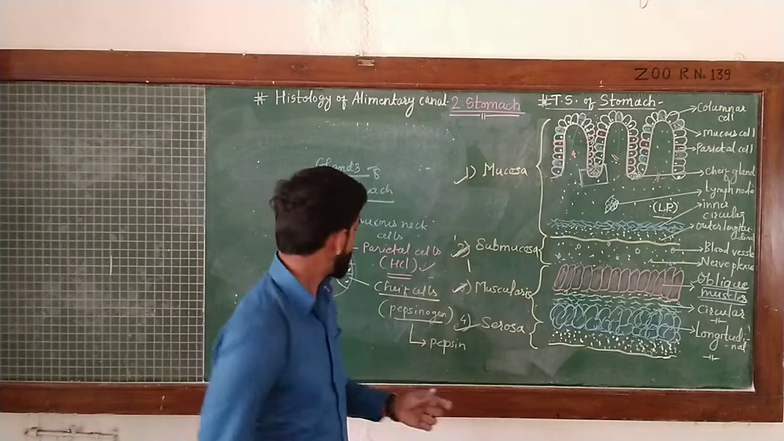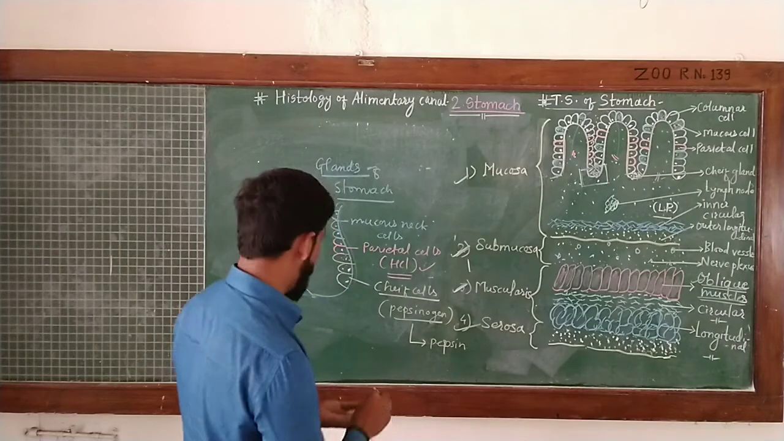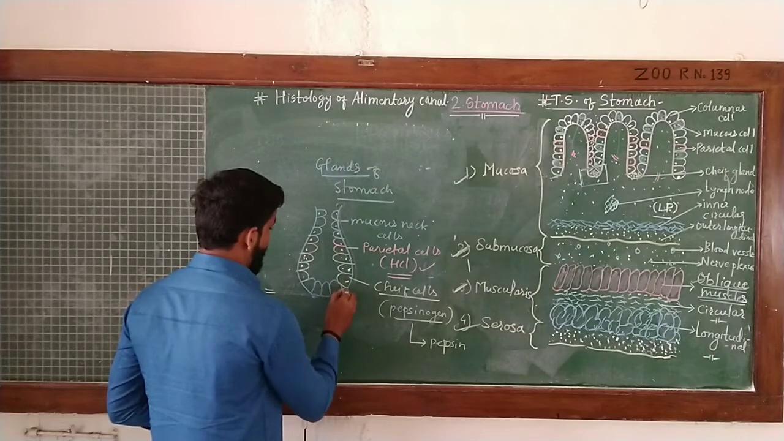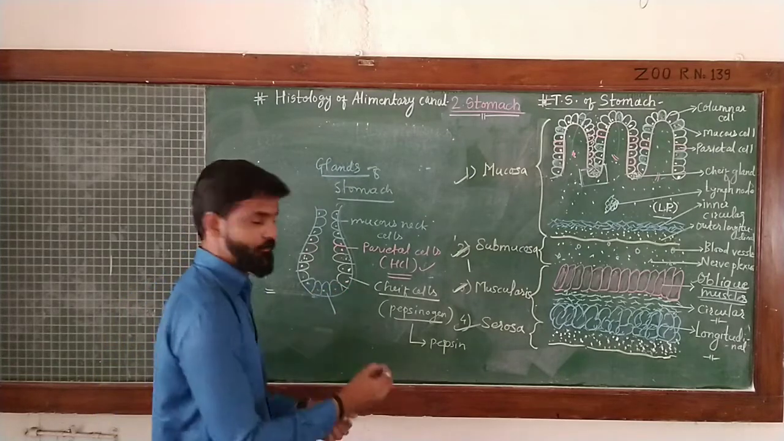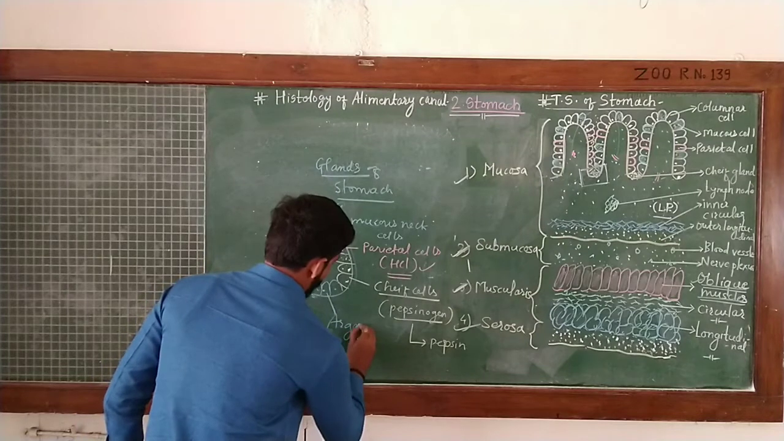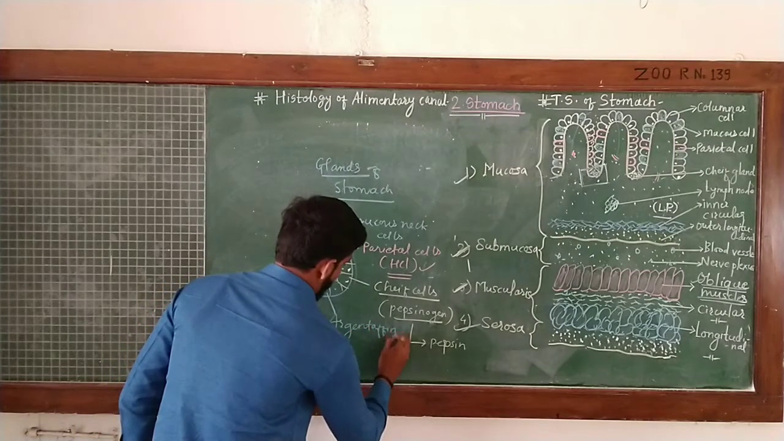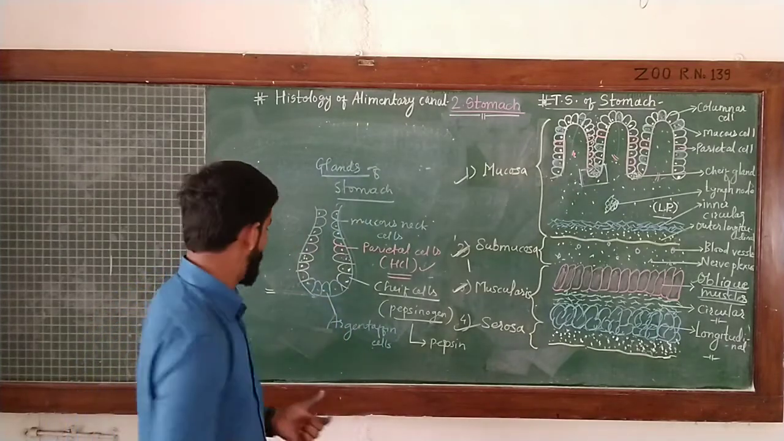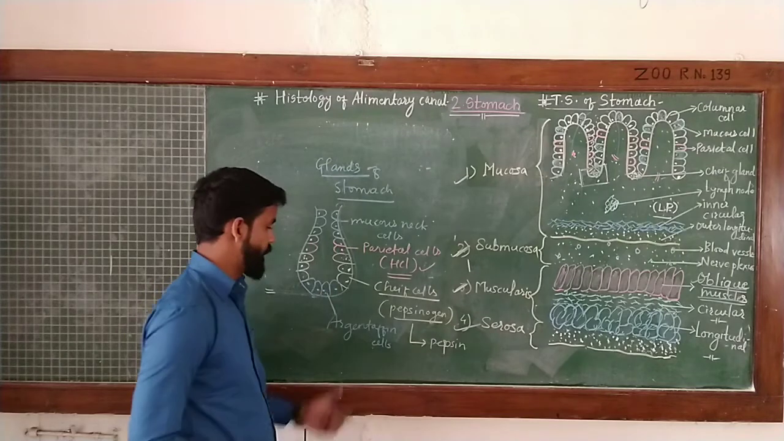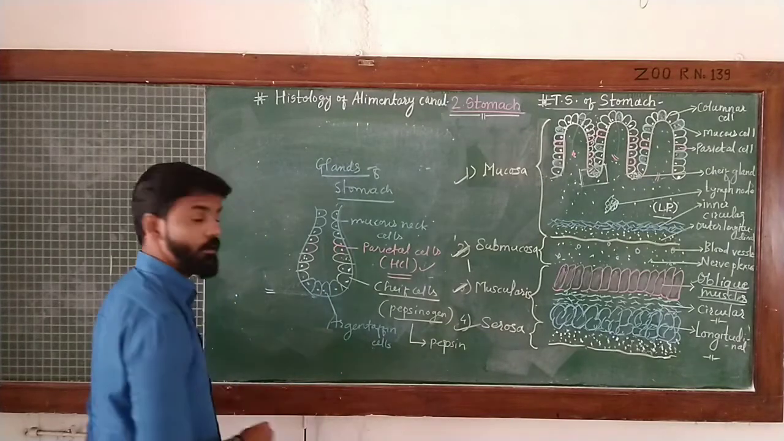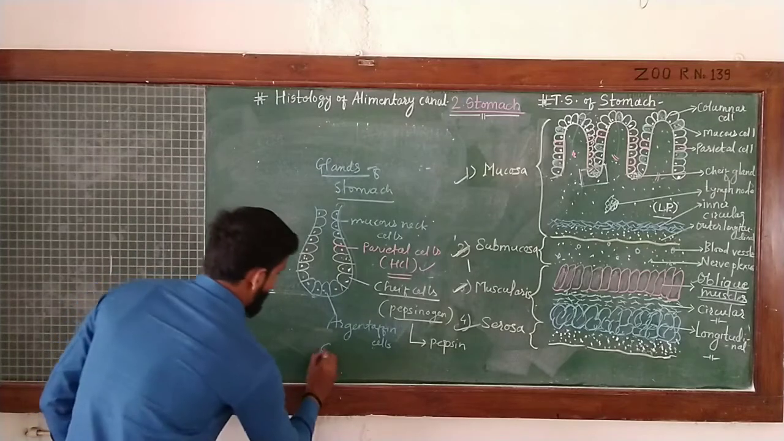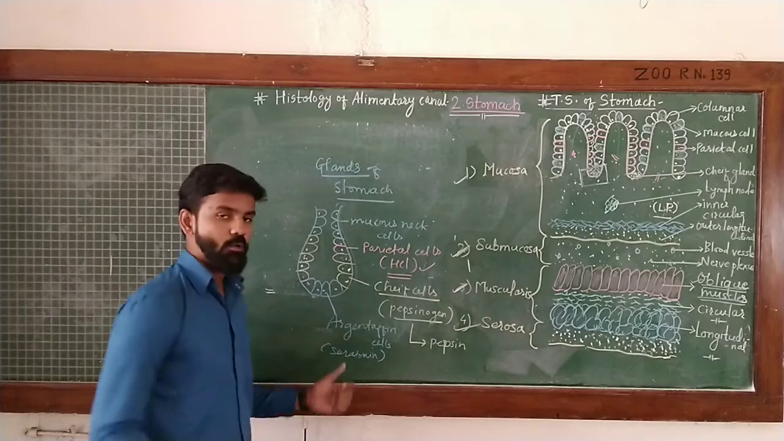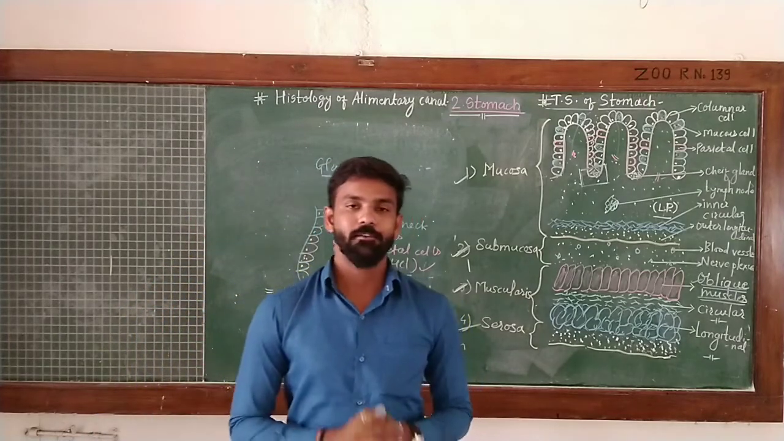Like this, the third kind of cell, and then there is the fourth type of cell, that is the argentaffin cell. These argentaffin cells are somewhat cuboidal in shape with central nuclei, and the cells are responsible for the secretion of serotonin. And this hormone is responsible for controlling the action of peristaltic movement.